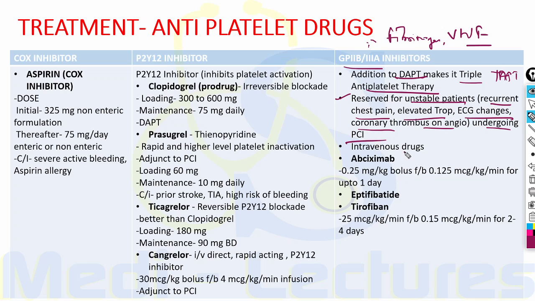All these drugs are intravenous drugs. Examples are abciximab, eptifibatide or tirofiban. The dose of tirofiban is 25 microgram per kg per minute loading dose followed by 0.15 microgram per kg per minute for 2 to 4 days. On the other hand, abciximab is used for up to 1 day.